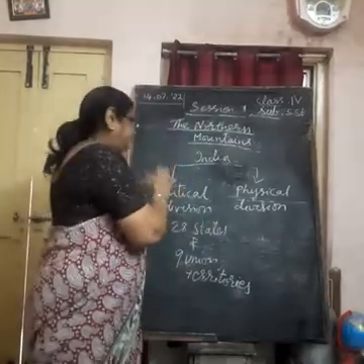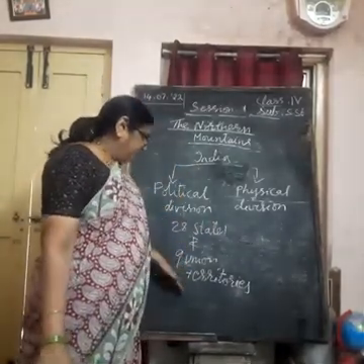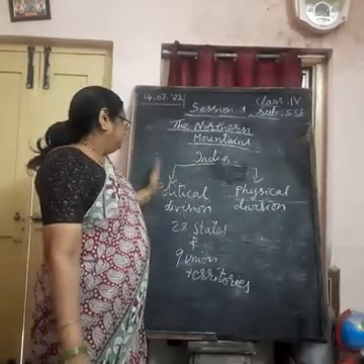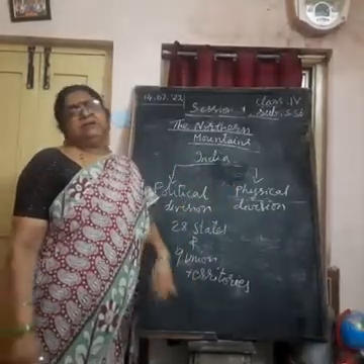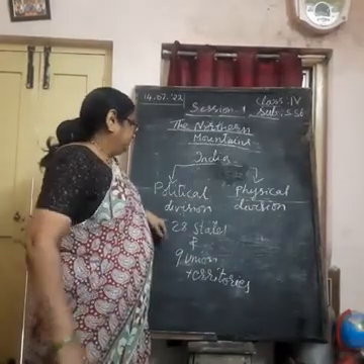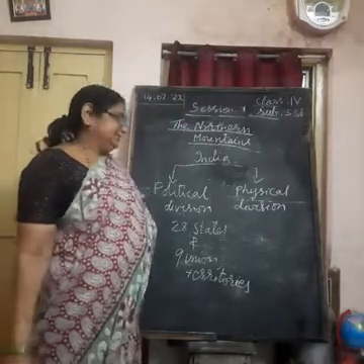This is the political division of our country. I am going to give you the states' names as a list later. Telangana is one among them, which is our own state.